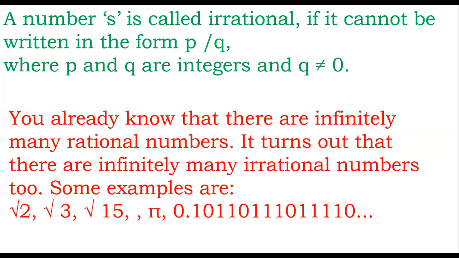We cannot define that. You already know that there are infinitely many rational numbers. So it turns out that there are infinitely many irrational numbers too. How many rational numbers? Rational numbers are infinite. Like that, irrational numbers are also infinite. For example, root 2, root 3, root 15. Here pi is also an irrational number. We'll discuss.